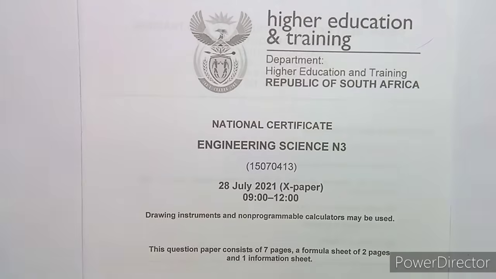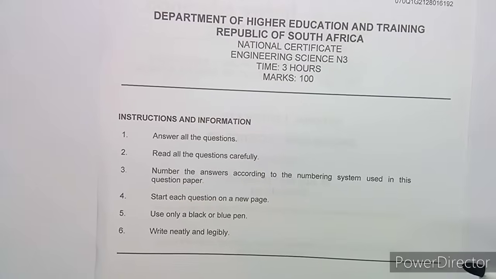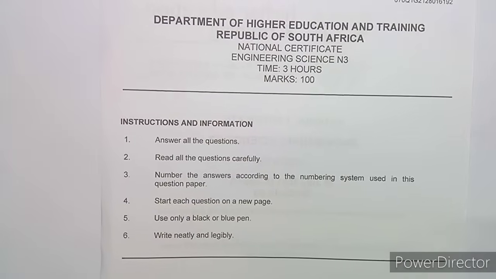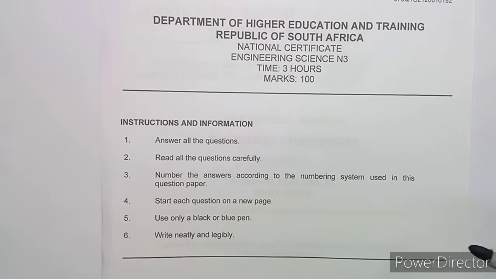So on this platform, we have the question paper which was written in July 2021, which is an X paper. As you can see, guys, that's what we have for engineering science N3. We shall have to work through everything here. Remember your instructions and everything. These are very, very important whenever you are answering your questions.